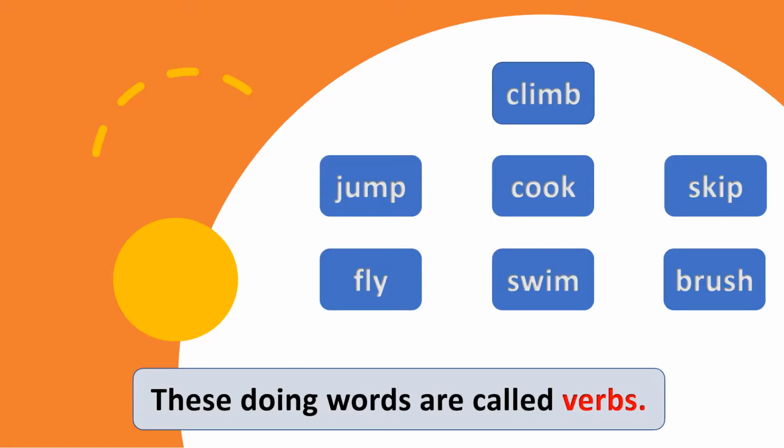Yes? So here are the words climb, jump, cook, skip, fly, swim, and brush. These words show some actions. They tell you what people, animals, or things do. So these doing words are called verbs.